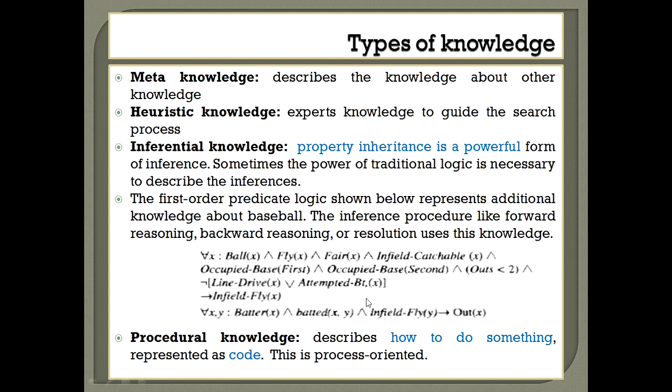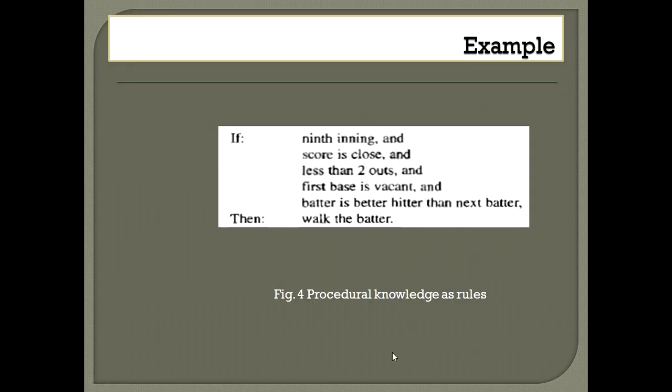For procedural knowledge, we usually create functions in a programming language. The popular programming language for procedural knowledge representation is Lisp, and we use even the C language to write functions and so on. So that shows process oriented knowledge. For example, here in this example we are writing procedural knowledge in the form of rules.